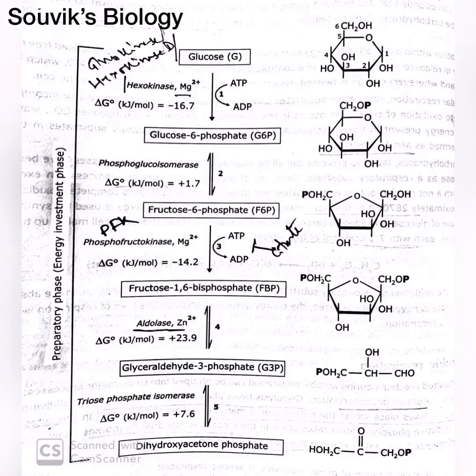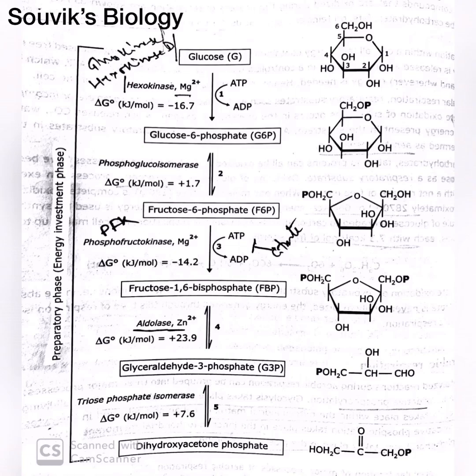And the fourth step is fructose 1,6-bisphosphate producing glyceraldehyde 3-phosphate by the help of the enzyme aldolase, and zinc ion, Zn2+, is used as an activator. And the fifth step, dihydroxyacetone phosphate and glyceraldehyde 3-phosphate are interconverted by the help of the enzyme triose phosphate isomerase.